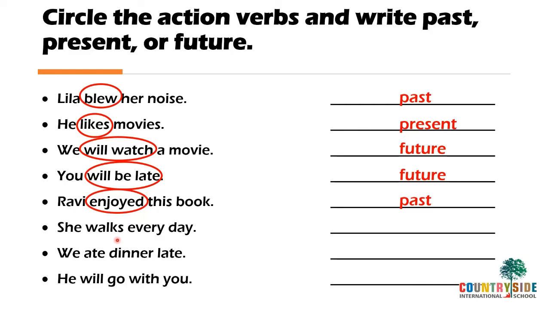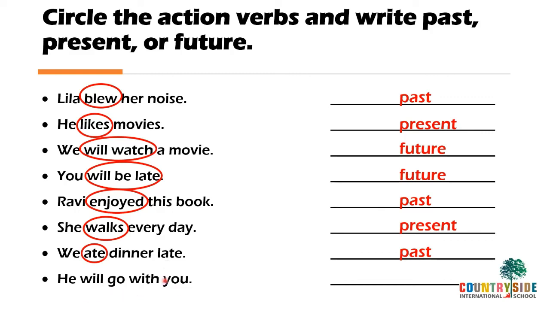She walks every day, which is an action word here. Yes, walks. What it ends with? If it ends with S, which tense it is? Yes, it is a present tense. We ate dinner late. Action is ate. Ate is a past tense of eat, children. So this is a past tense form of verb. Eat is a present tense. Ate is a past tense.